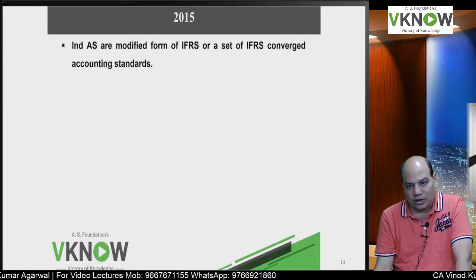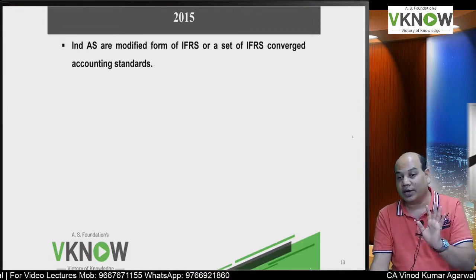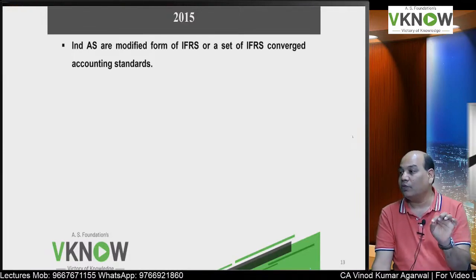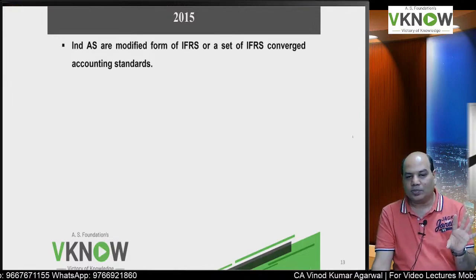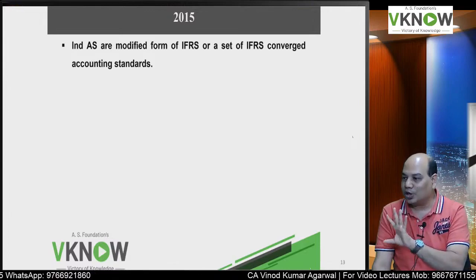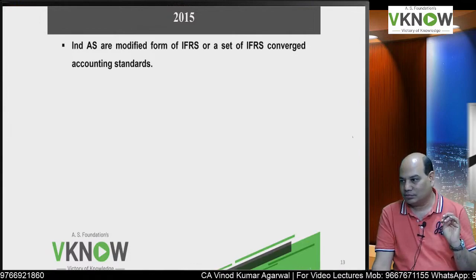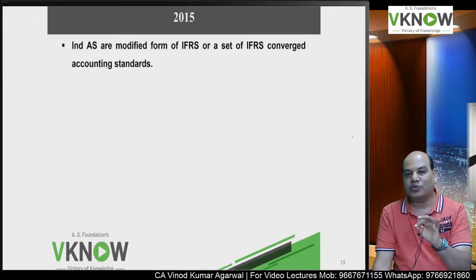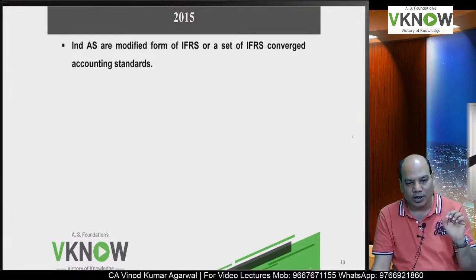So now after that, companies have to follow IND AS who will fulfill the applicability criteria. To avoid confusion, remember, only those companies which will fulfill the applicability criteria will follow IND AS. Some companies are allowed to voluntarily follow IND AS, and some companies are not even allowed to follow voluntary IND AS. For example, banks cannot follow voluntary IND AS. Insurance companies cannot follow voluntary IND AS, and certain NBFCs cannot voluntarily follow IND AS. Okay, so we'll come to applicability part in a while.